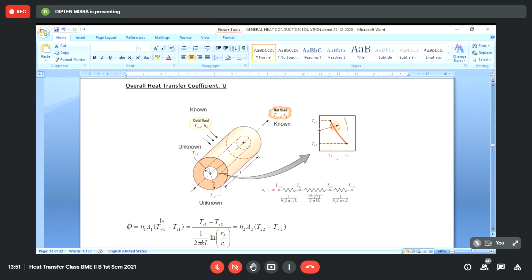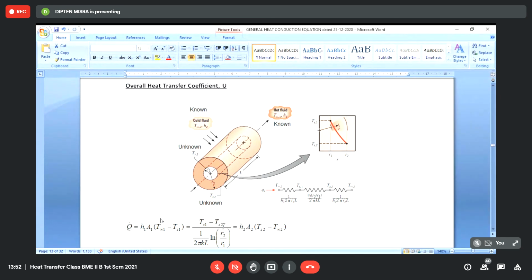Now we could have found this heat transfer rate simply by using this equation if we knew the value of TS1, but unfortunately we do not. We know only the value of T infinity 1. For the given values of TS1 and TS2, the heat transfer rate will be the same, because the heat transfer from the inside fluid to the wall is equal to the heat flowing across the thickness of the wall, and that is equal to the heat transfer from the outer surface to the outside fluid.